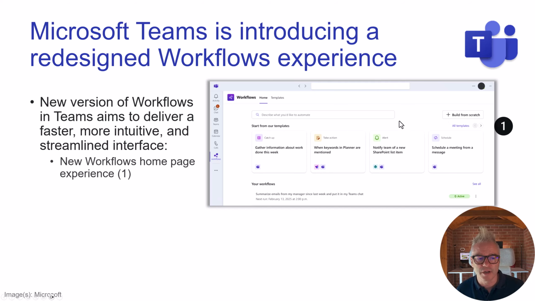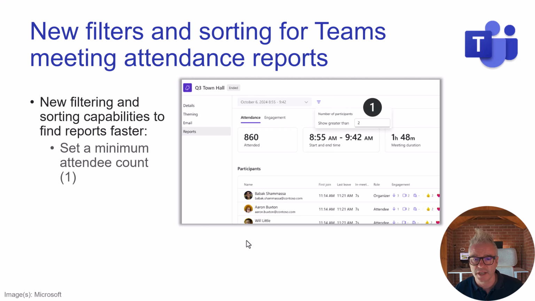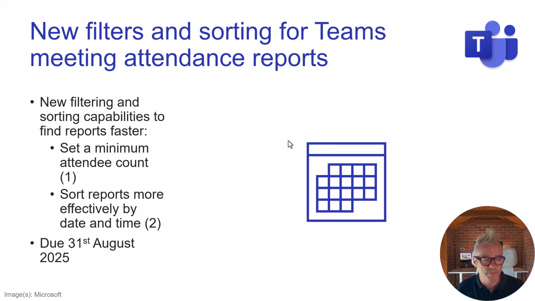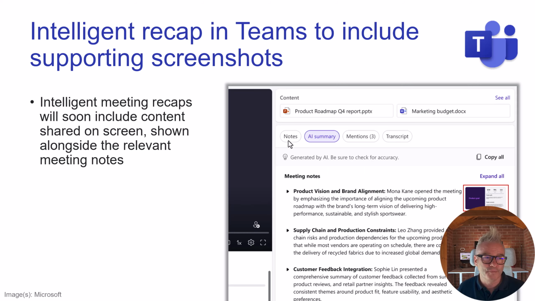New filtering and sorting capabilities to find reports faster. So you can see here that we've got a series of town halls, and I want to filter these meetings by, in this case, the number of attendees. I get that the filtering on dates and times is more effective. That's cool, but I'm not sure about filtering on a minimum number of attendees. If that's of interest to you, let me know. They're very specific about this. It's due on the 31st of August, apparently. So hopefully useful.